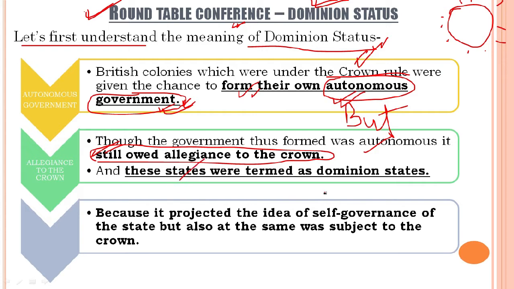Thus the states were termed dominion states, and if we got this status, our India would have become a dominion, and we would have got this dominion status. It meant what? It meant government formed by the people of India, by the residents of India, by the native Indians, but still we had to owe allegiance to the crown. Still we had to remain under the crown. So this is what we mean by dominion status.